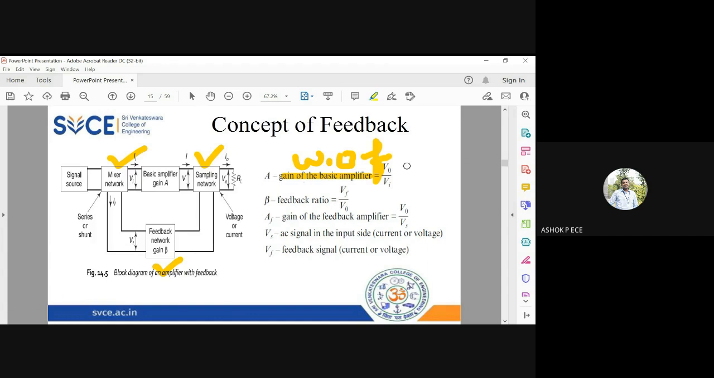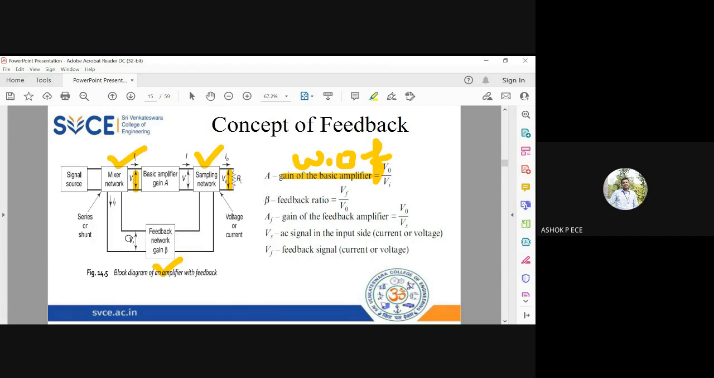You know A is going to be V0 by Vi. Okay, so output of the amplifier is V0, the input to the amplifier is Vi, so A is equal to V0 by Vi. And beta, beta is the feedback factor. And how do you define beta? Beta and A are logically the same, output by input.